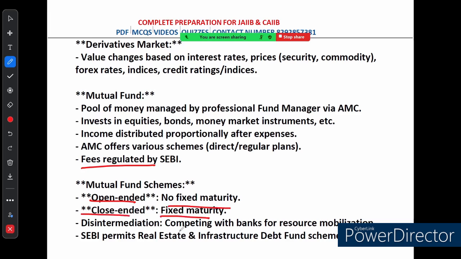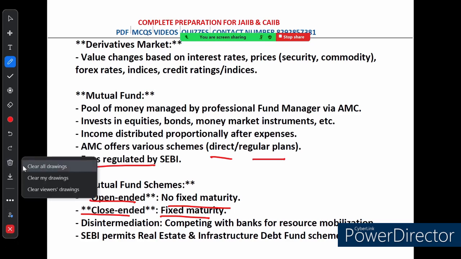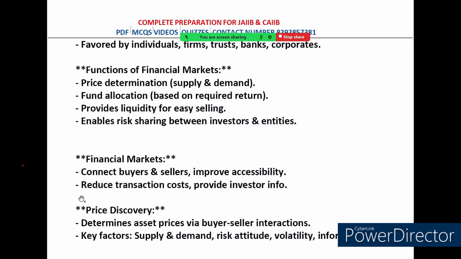Mutual funds offer direct and regular plans, right? And their fees are regulated by SEBI, the market regulator. SEBI even allows schemes like real estate and infrastructure debt fund. Mutual funds are more popular among individuals, firms, banks and companies because they compete with banks to raise the funds. So this is all about the mutual fund.